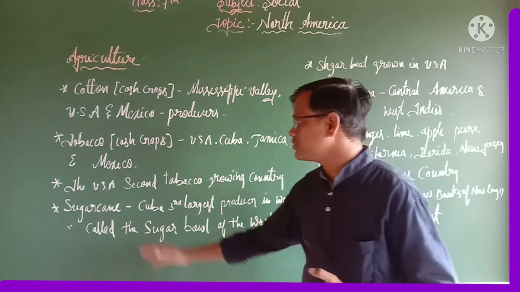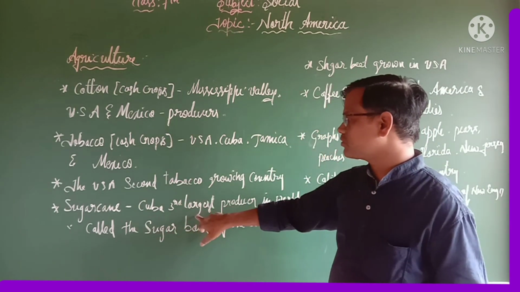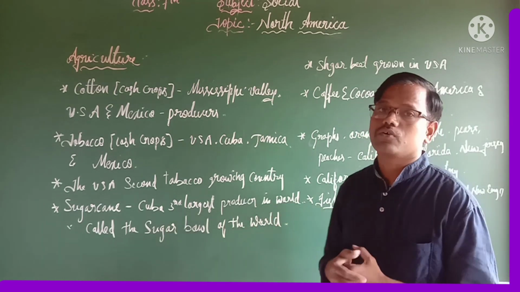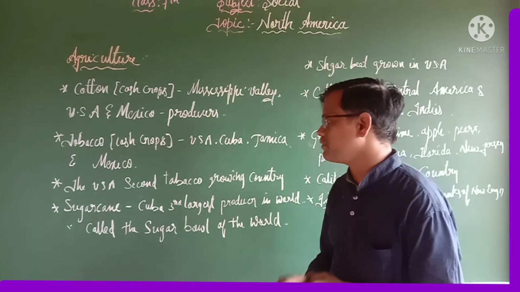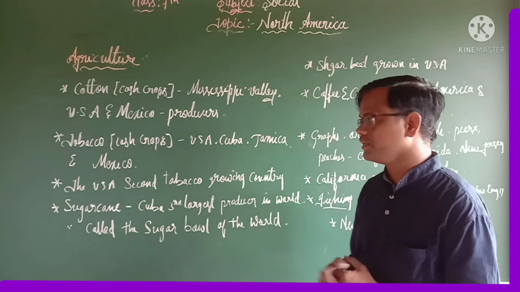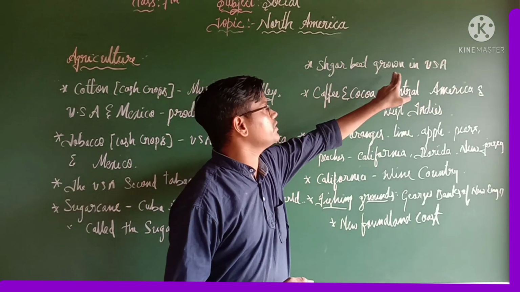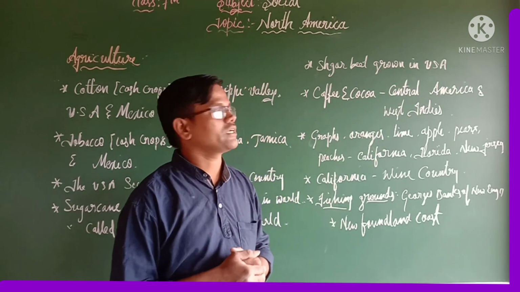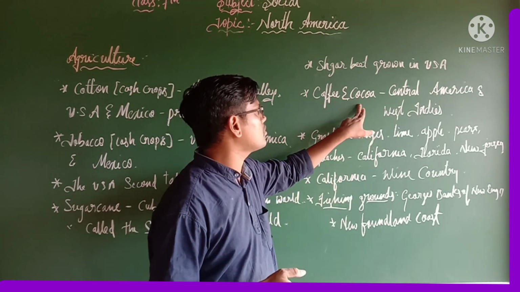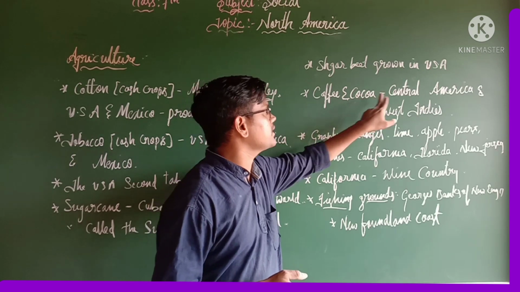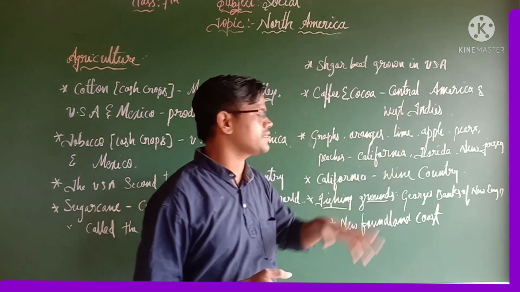The next crop is sugarcane. Cuba is the third largest producer in the world. For that purpose, we can call Cuba the sugar bowl of the world. And the next crop, sugar beet. Sugar beet is grown in USA. Next two important crops, those are coffee and cocoa. Coffee and cocoa are famous in Central America as well as West Indies.